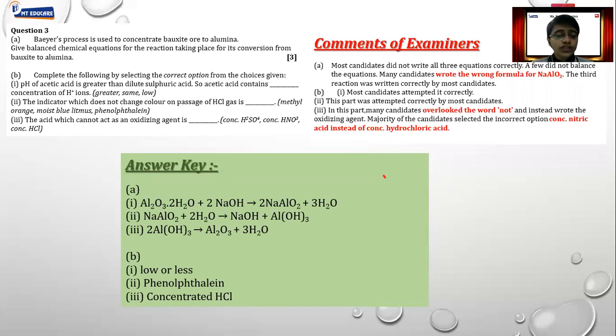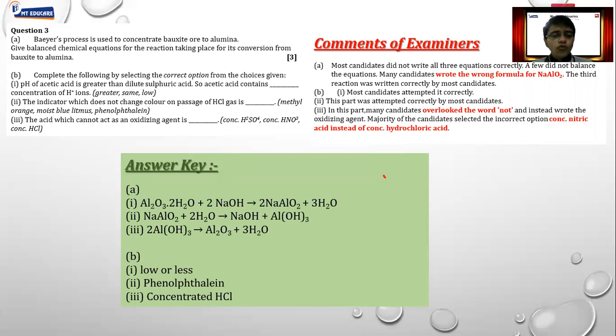So you have to mention the proper chemical formula and balance the equation. Whenever you write any particular equation, it has to be a properly balanced equation. Even if your answer is correct, even if your reactants and products are correct, but if it is not balanced, you will get 0 marks. Next question comes, complete the following. Again, we are not supposed to write the entire statement, write only the correct word, that is the correct answer.